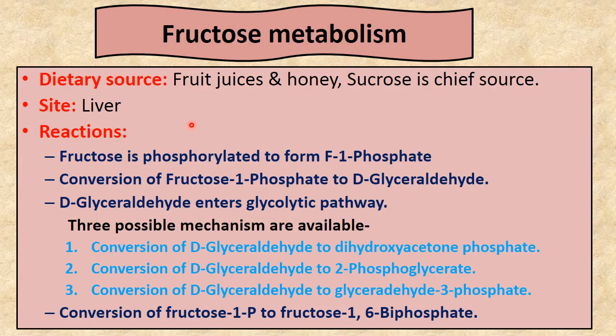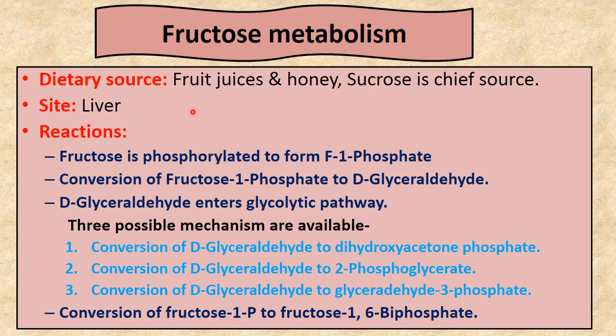So fructose. Now the dietary sources of fructose are fruit juices, honey, and sucrose is the main source for the fructose. And the site of fructose metabolism is liver. We have seen that after the digestion, glucose, galactose, and fructose are absorbed, and glucose goes to the cells for the energy purpose, and fructose and galactose both come to the liver, and there they are metabolized. So fructose is metabolized in liver.